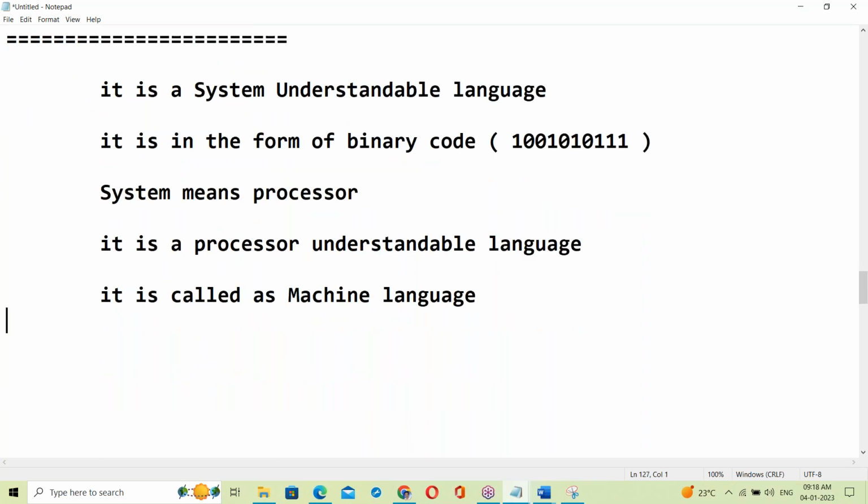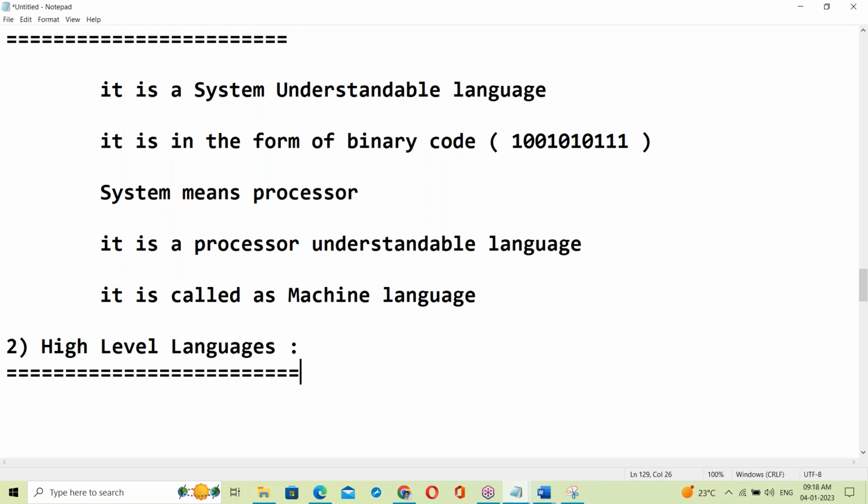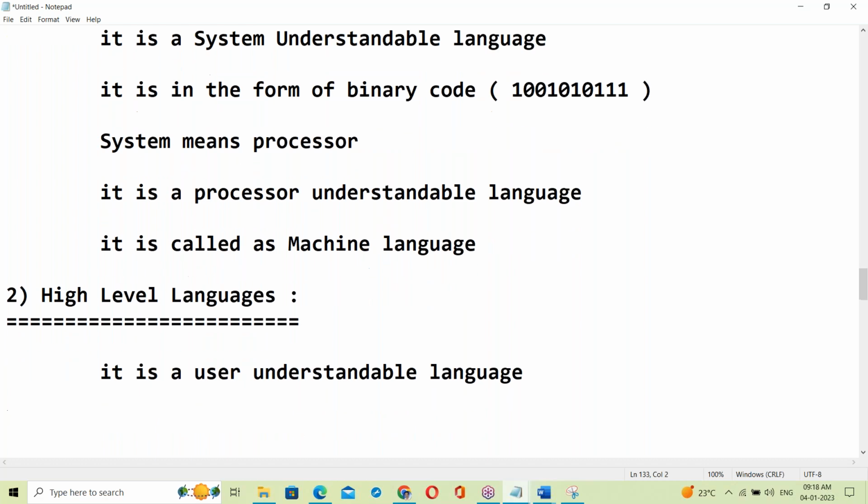So what is high level language? High level language, yes, it's a user understandable language.